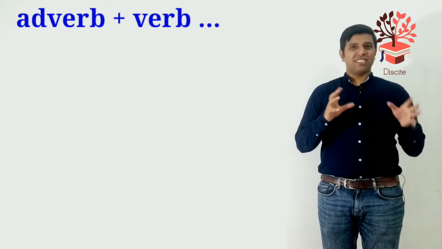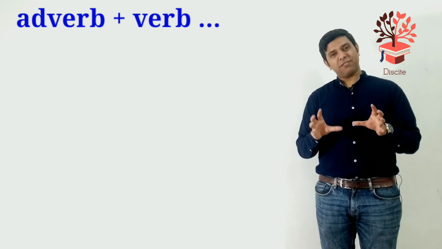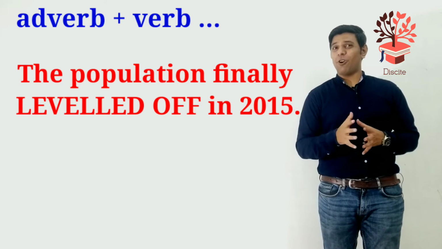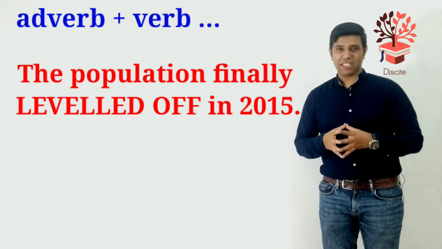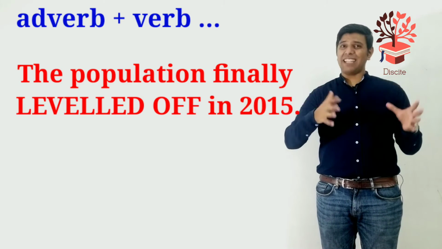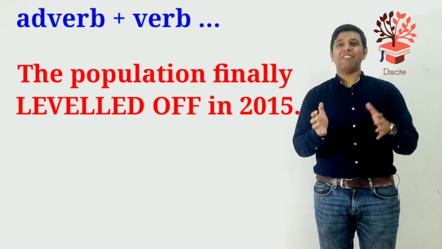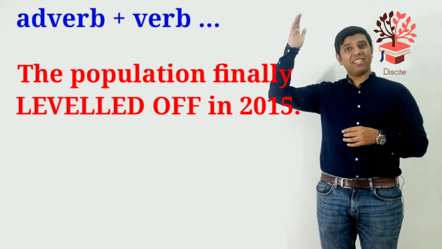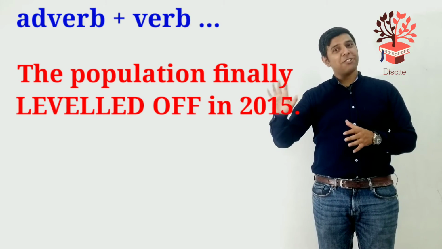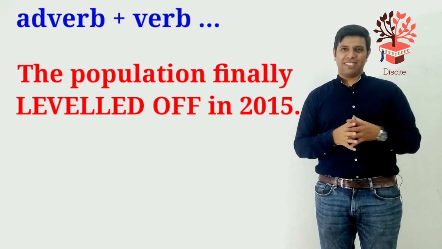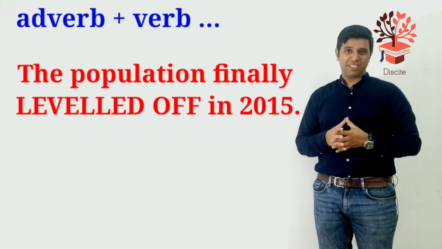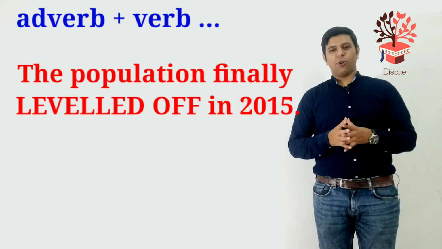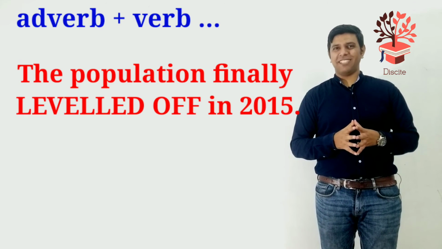Then the second sentence, although this time the sentences are a bit different, but I'll explain them to you. The population finally leveled off in 2015. Finally, at the end, eventually, leveled off. So it became steady. It means maybe it was increasing, maybe it was decreasing, but in 2015, it stabilized. So finally stabilized. That's why we said the population finally leveled off in 2015.